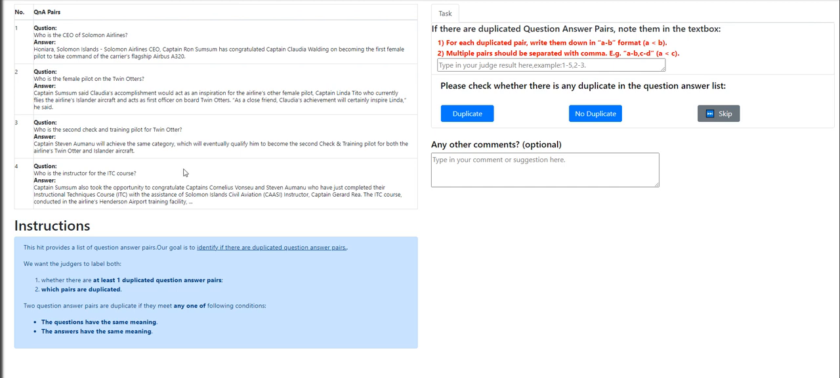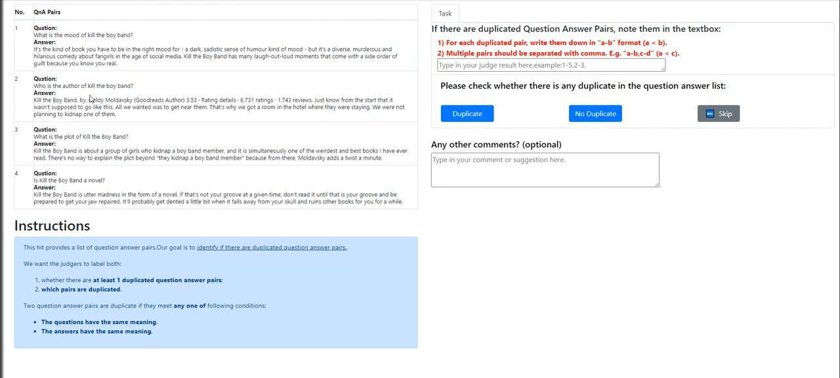Who is the second check and training pilot for Twin Otter? Who is the instructor of the ITC course? Who is the female pilot? No, no duplicate. What is the mood of Kill the Boy Band?